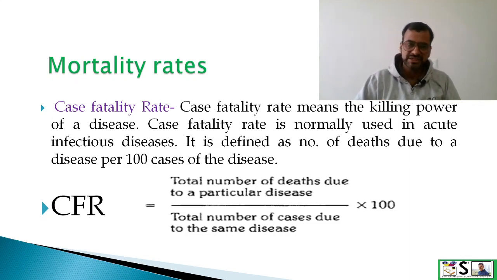So how we will measure it? It is measured by this formula. We will write total number of deaths due to particular disease, divide it by total number of the cases of same disease and multiply by 100. Then it will be case fatality rate.